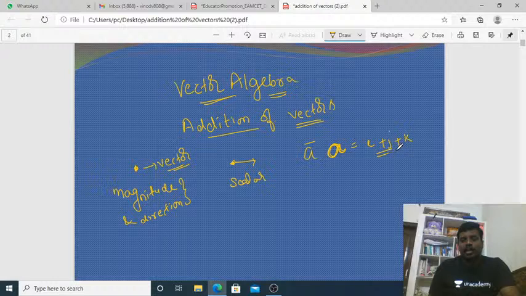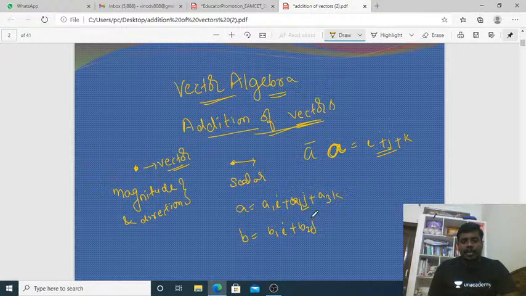This is one vector. Now, the addition of two vectors. We take two vectors a and b, that is a equals a1i plus a2j plus a3k and b equals b1i plus b2j plus b3k.